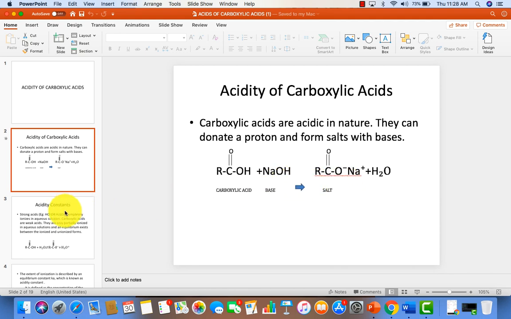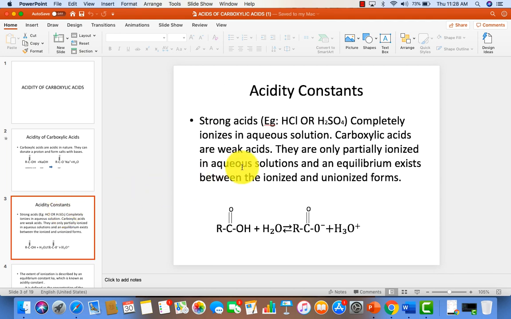Okay. So next one, we said that this carboxylic acid is an acid. So what is the strength of this acid? Is it the strong acid or the weak acid? We can denote this carboxylic acid either as strong or weak by means of acidity constants. So now what is meant by acidity constant?